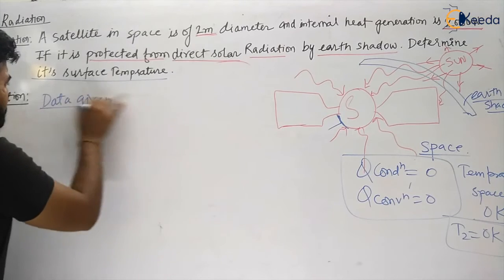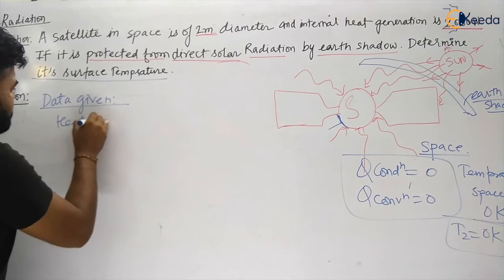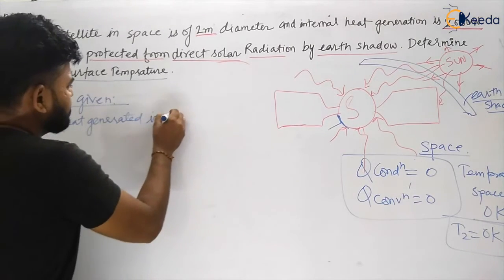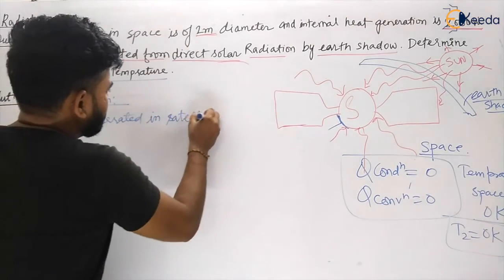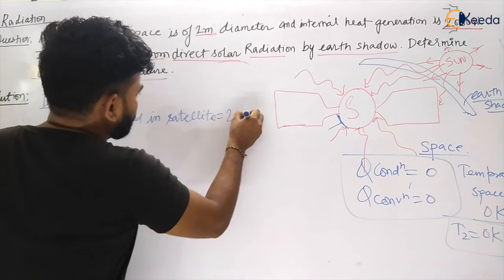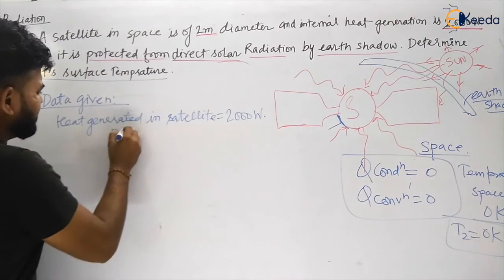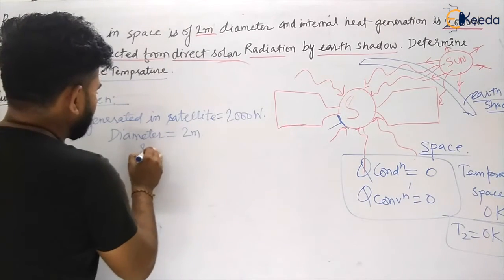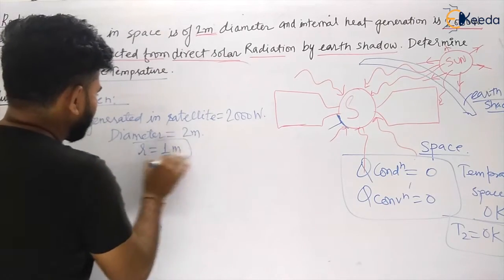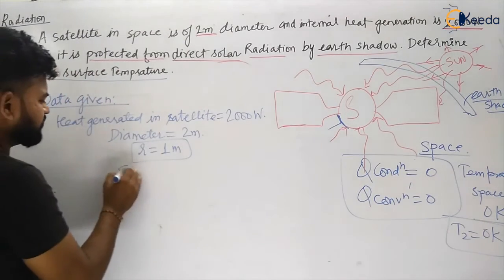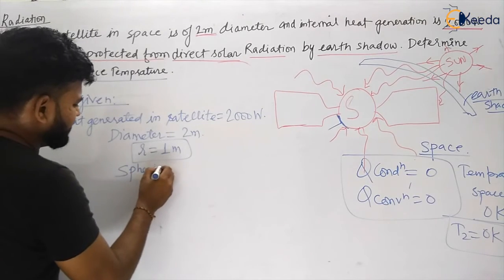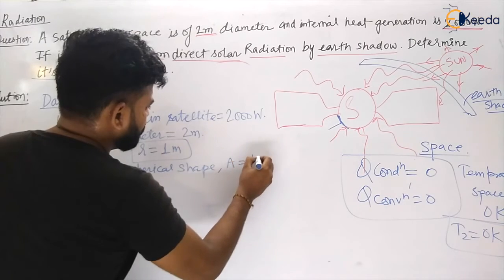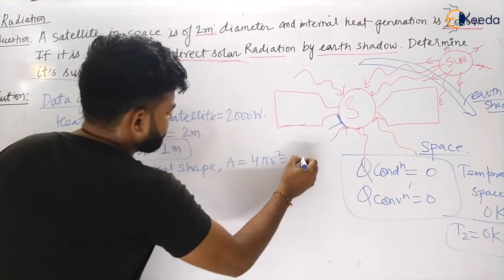He has given that heat generated in the satellite is equal to 2000 watt. And the diameter is given, my dear students, that is 2 meter. So radius will become r equal to 1 meter. So can I calculate the area now? Yes, the area for a sphere, assuming it to be spherical in shape, will become A equal to 4 pi r square. This will become 4 pi into 1 square.